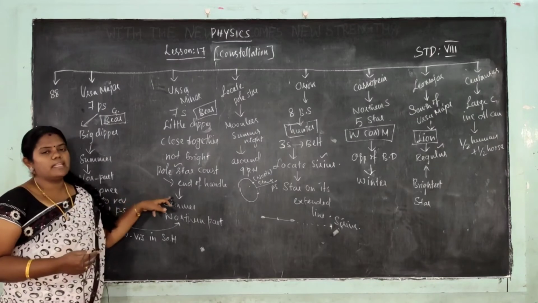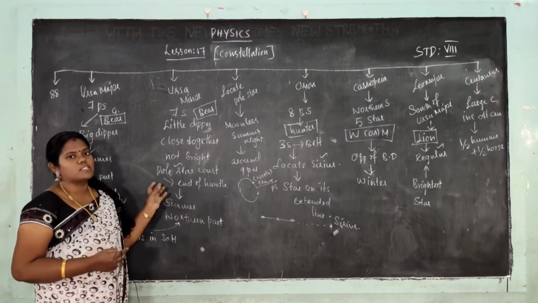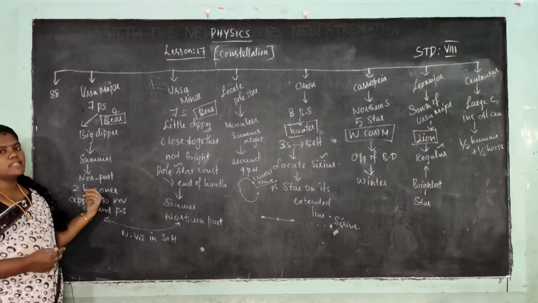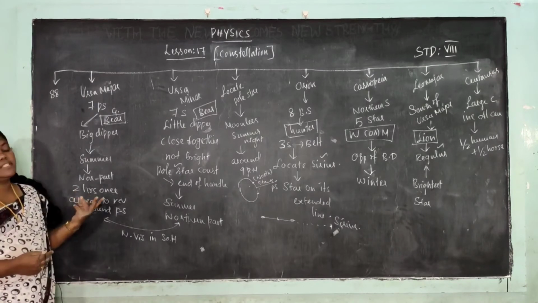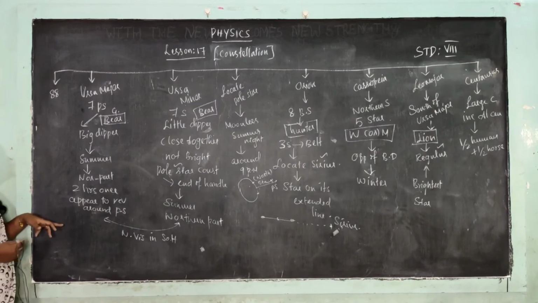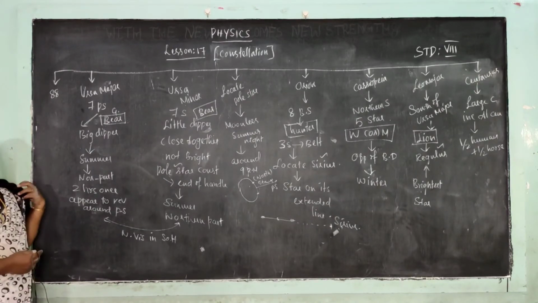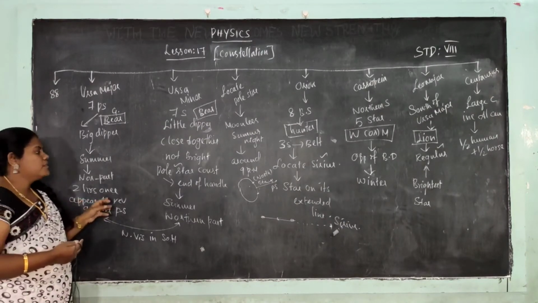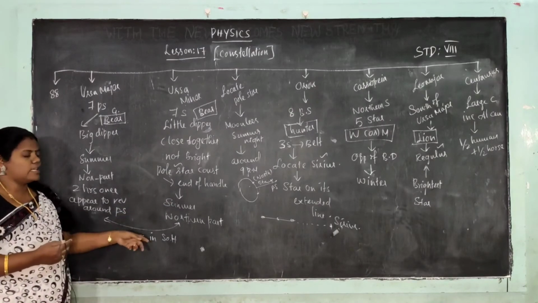Ursa Minor has the pole star, so it is called the pole star constellation. And Ursa Major is observed within 2 hours; within 2 hours only we can easily observe Ursa Major in the northern hemisphere. It appears to revolve around the pole star. These two constellations are not visible in the southern hemisphere.